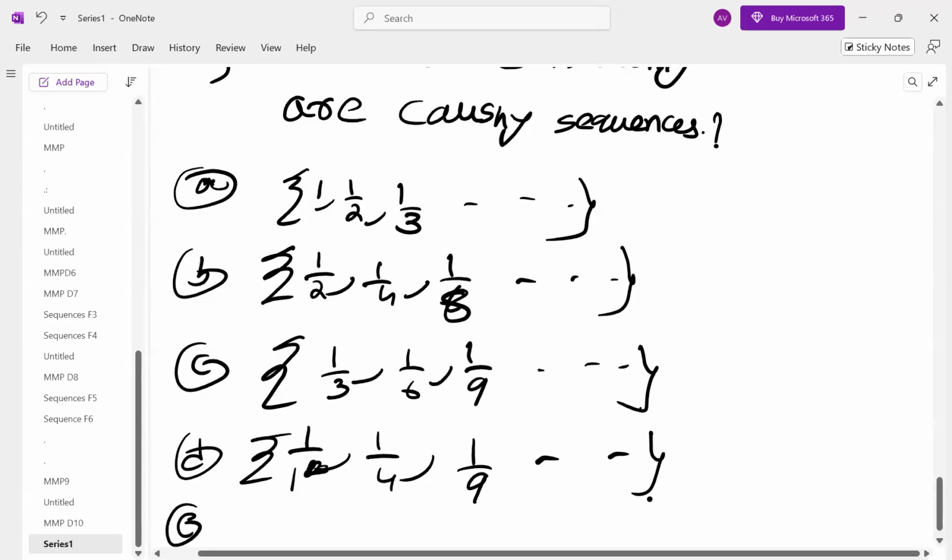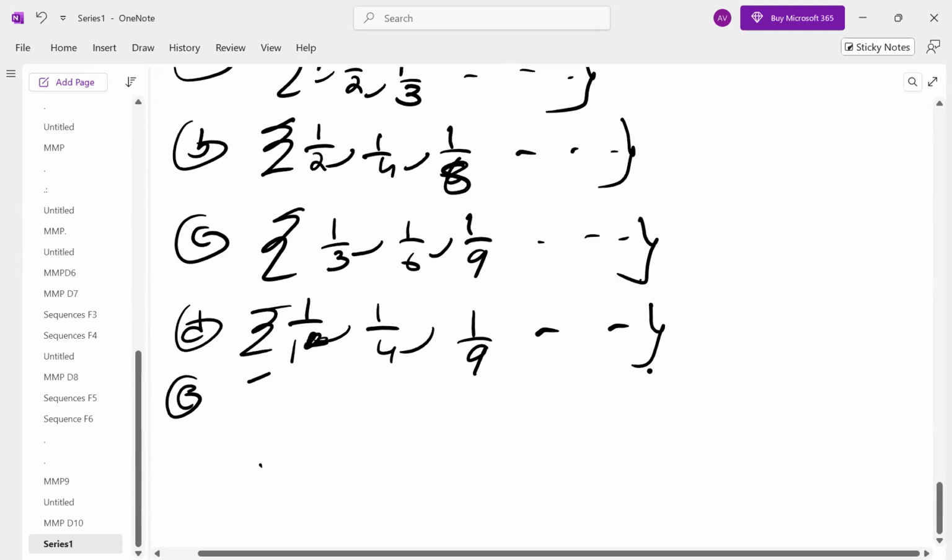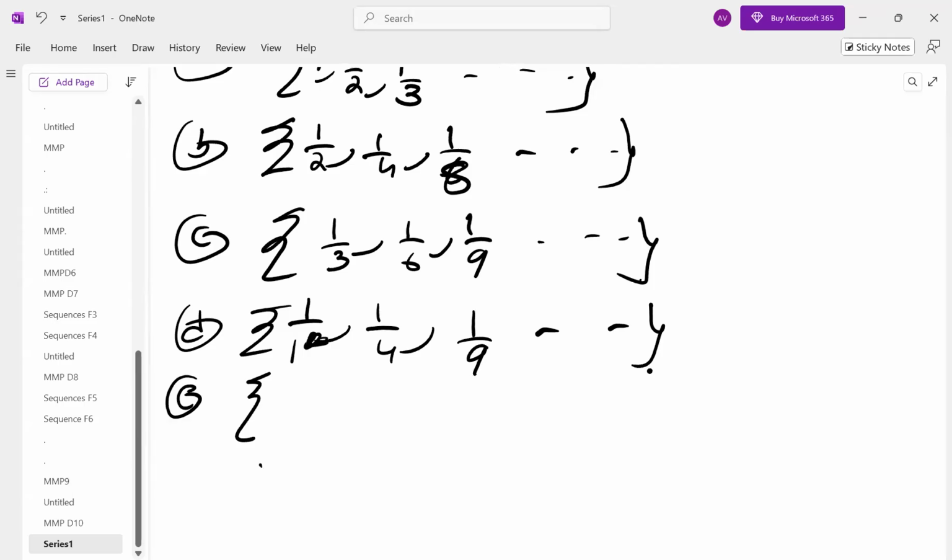I want to know whether these sequences are Cauchy sequences or not. How are we going to test? Another one is n plus 1 by n, with n ranging from 1 to infinity.